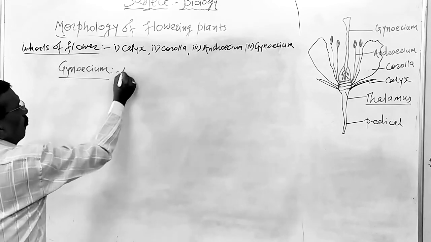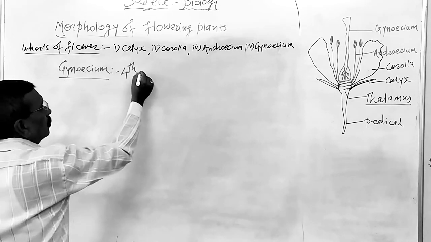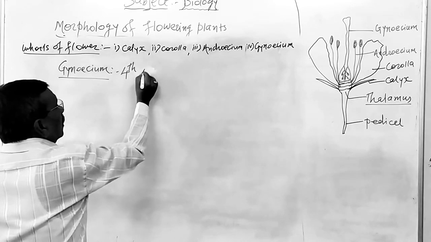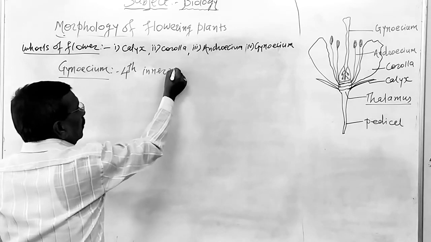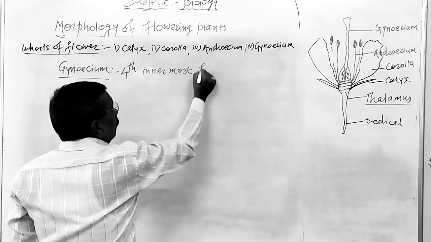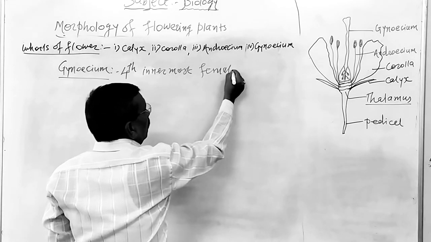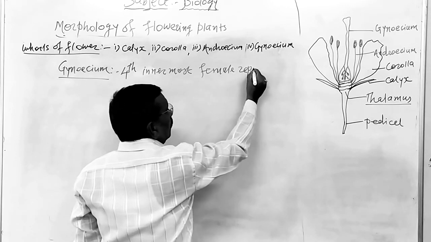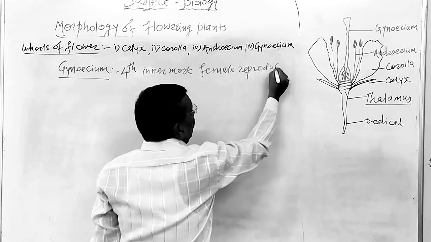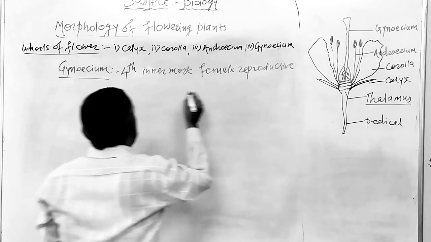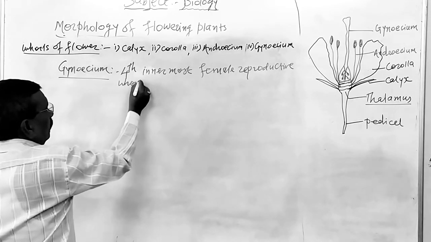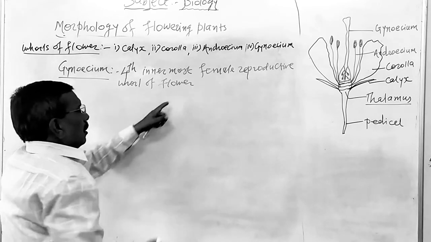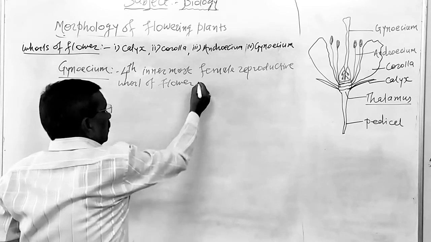Gynoecium is the fourth and innermost female reproductive whorl of the flower.